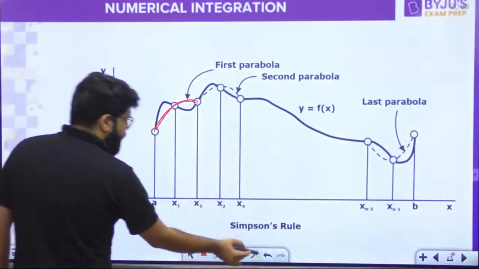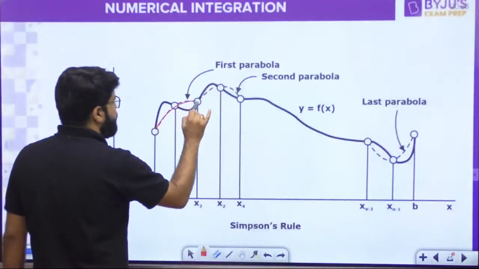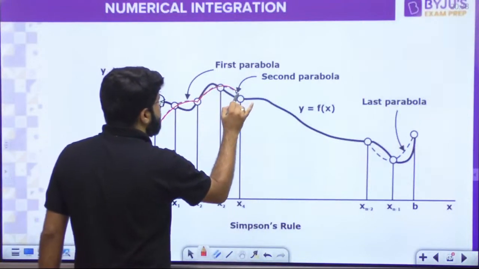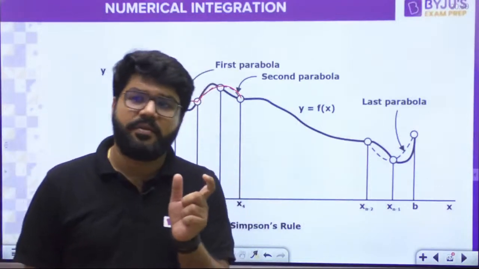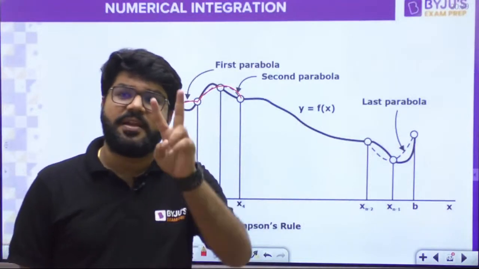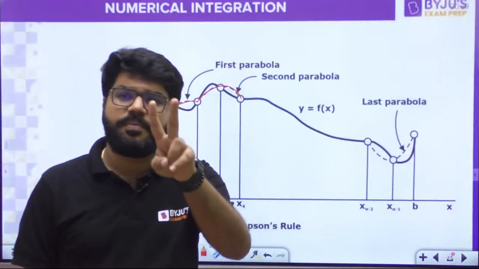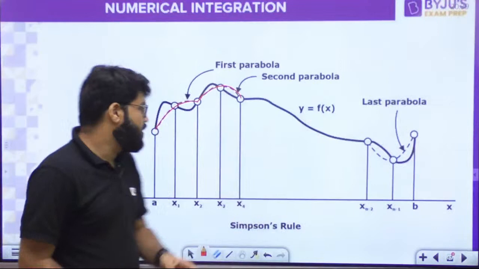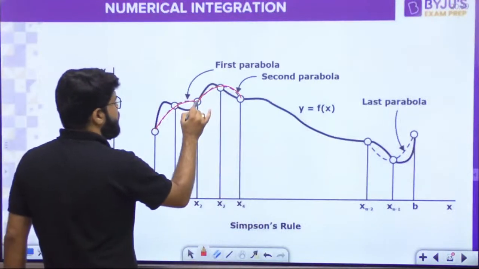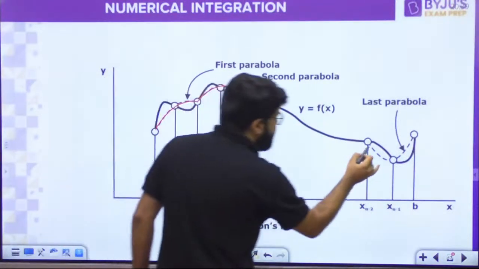So this will be one parabola, then this will be yet another parabola, and so on. That is why we need an even number of subintervals, because the approximation is done for two subintervals together. First two subintervals, then third and fourth, and so on, up to the last two.